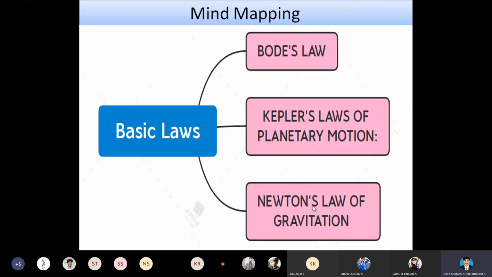And finally, we are going to see Newton's law of gravitation. This Newton's law of gravitation is involved in making the correction of Kepler's third law of planetary motion. It is considered to make the correction, or to change the things which were mentioned in Kepler's law of planetary motion.